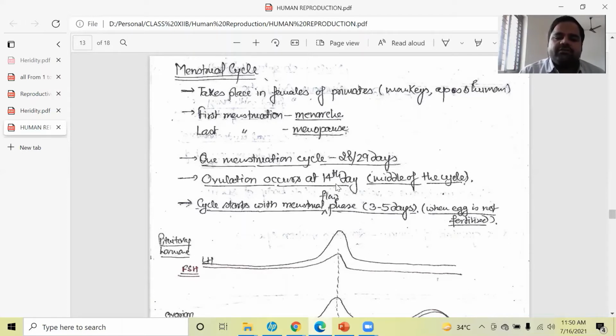And why will it be released? Just to fertilize it. Means just for the fertilization and for the zygote, and after that the embryo will be developed and a fully grown baby will be developed, and after fertilization the baby will come out. So ovulation is there at the mid of the menstrual cycle. Now, the cycle starts with the menstrual flow phase, and it occurs during 3 to 5 days, and in this period the egg will not be fertilized.